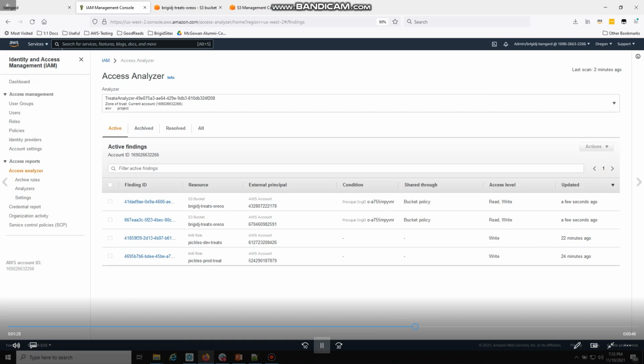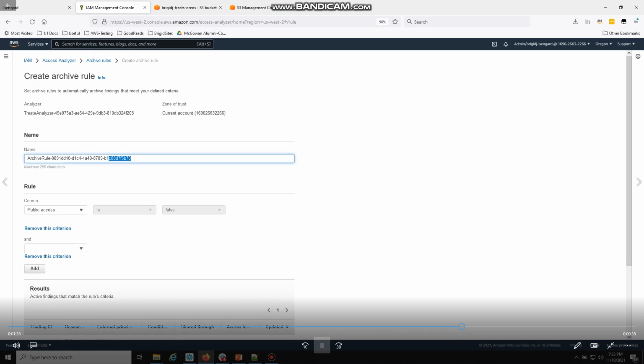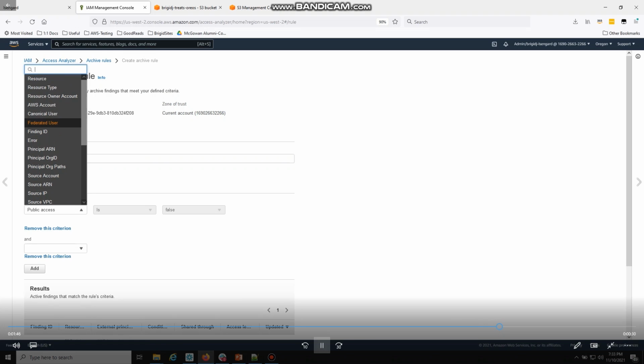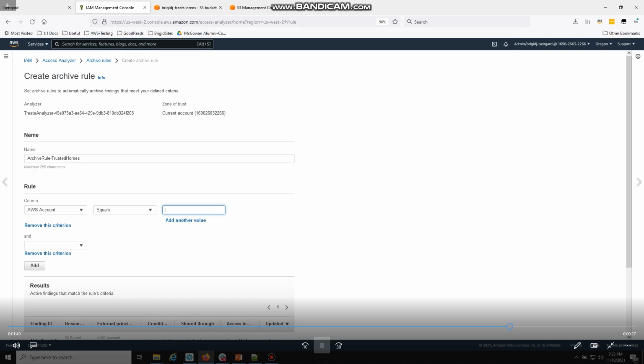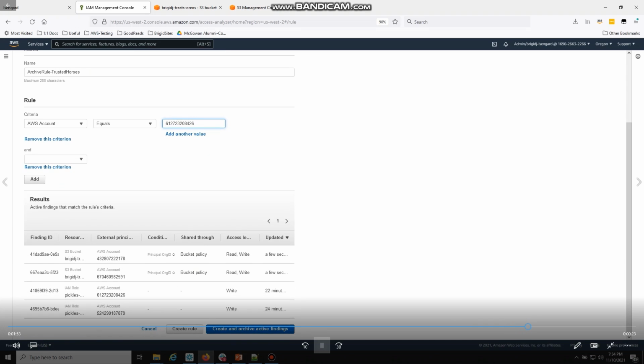Now, those were my buckets and everything else is intended. The other one is this account that allows the Pickles Dev Treats role, and it's actually intended. And so I'm going to create an archive rule because I don't need to address it anymore. I'm allowing that access. And so I said those are the trusted horses. And I'm going to use the AWS account value to basically say this is a new archive rule.